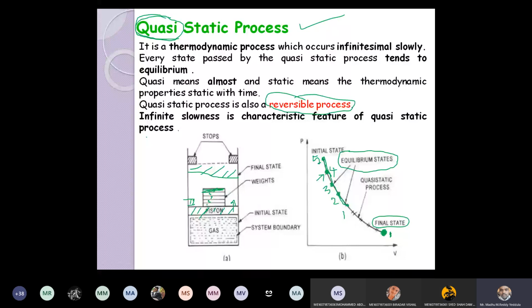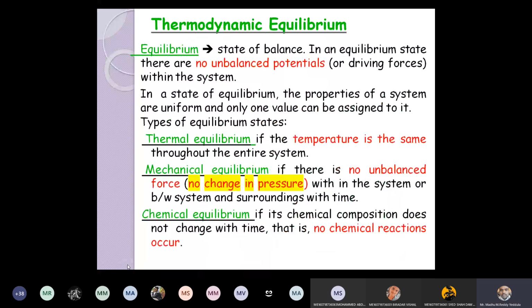It is not practical, because if the piston is moving with infinitesimally small velocity or low velocity, we cannot convert power. We cannot extract more power from the system. Got the point? Because our engines are rotating at 1000 rpm, 2000, 3000, 4000 rpm, if you see in daily life. If the piston is moving with this much slow velocity, we don't get even 1 or 2 RPM. But we require thousands of RPM. That's why quasi-static process is a hypothetical process. It's not being used in the actual case. That is the main drawback. Clear? Yes.